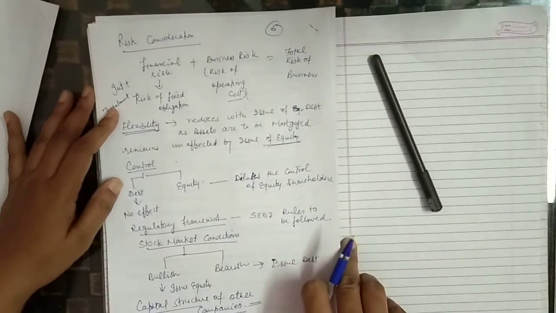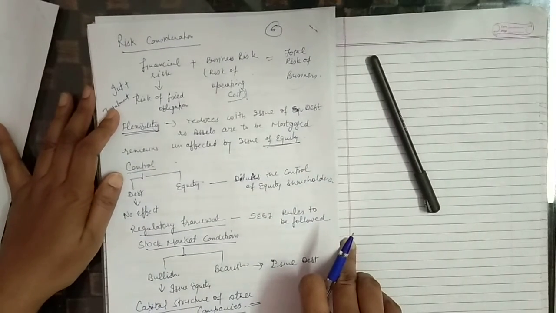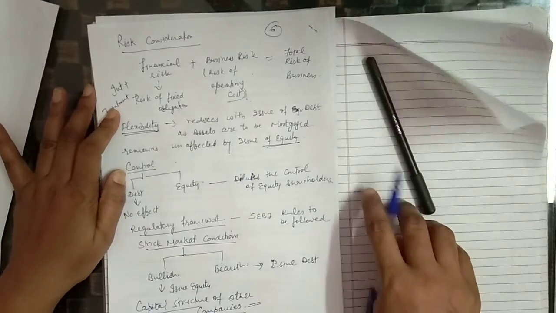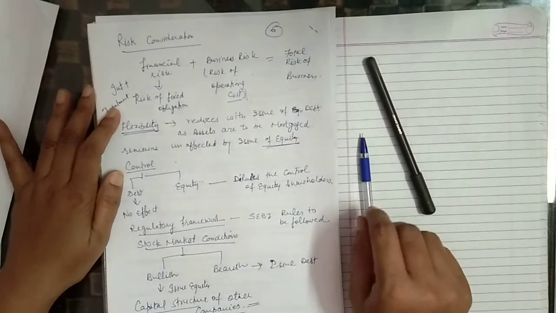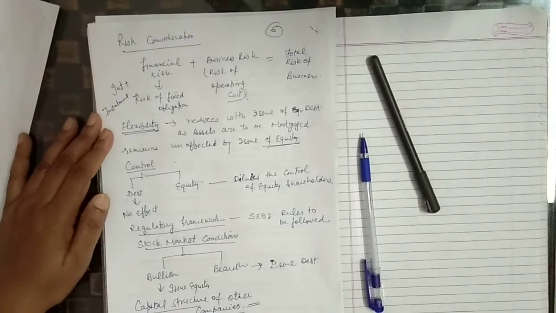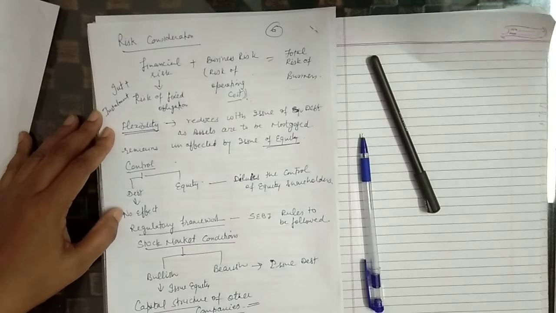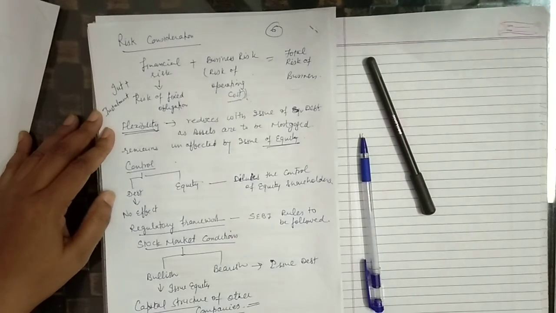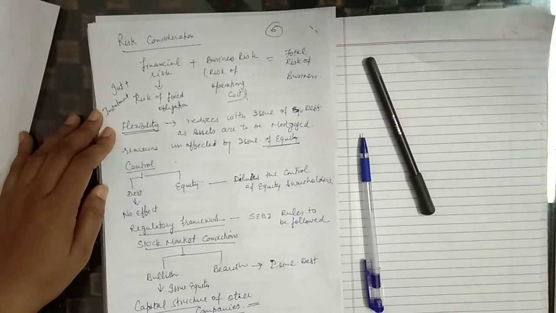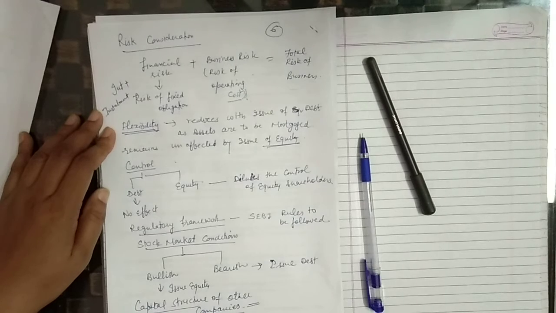Control. If company issues equity, then control is in the hands of equity shareholders, as only equity shareholders have voting right. If company uses debt, then it does not affect the control, as the debenture holders do not have any voting right. If company issues more and more equity, then it will dilute the control of equity shareholders.